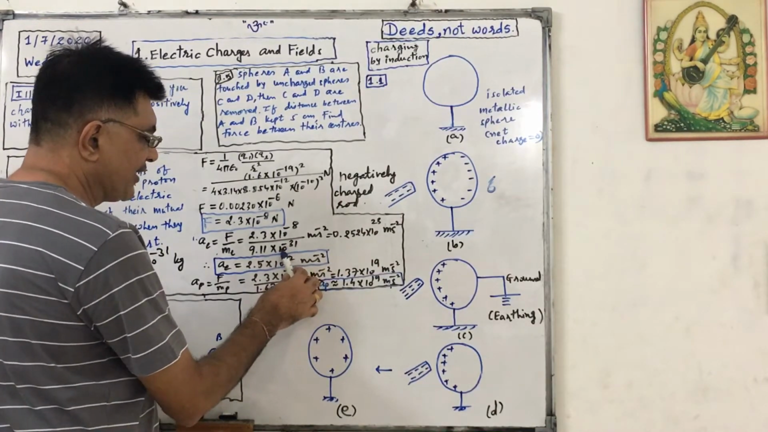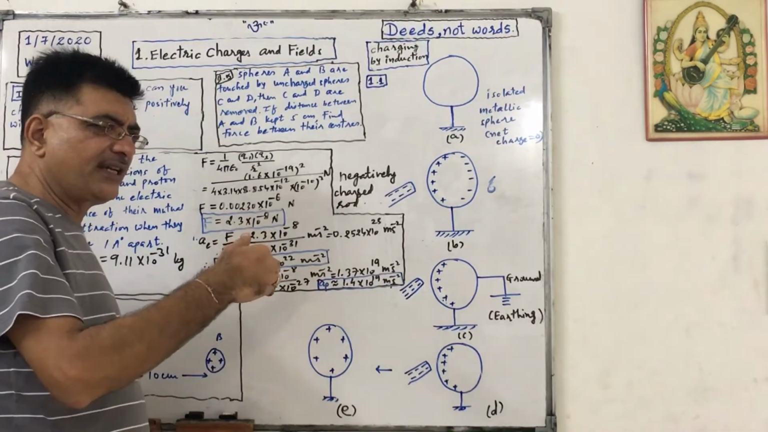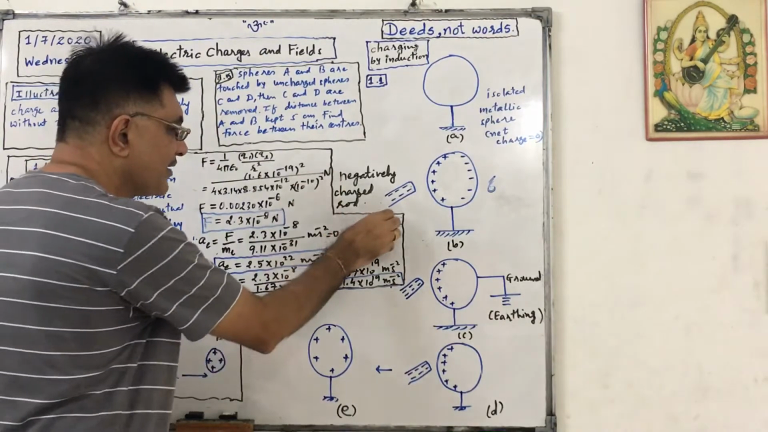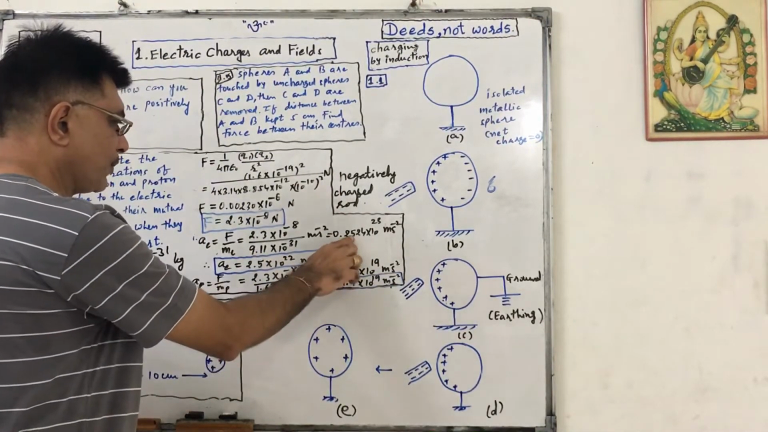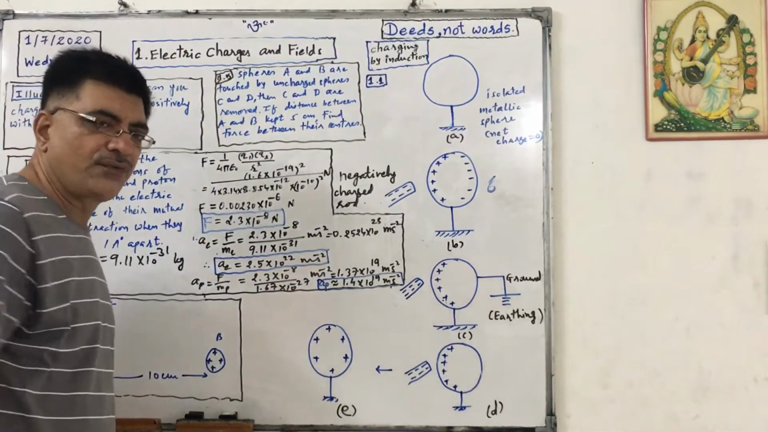This 10 raised to minus 31, this power will be actually subtracted, but minus 8 minus of minus 31, that will be plus 31. So finally it is 10 raised to 23. Writing in scientific manner, nearly equal to 2.5 into 10 raised to 22 meter per second square. That is acceleration of electron.